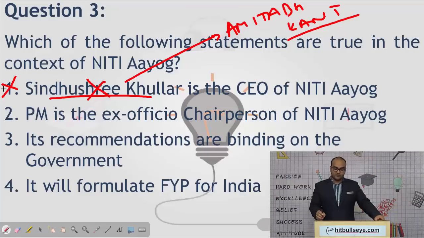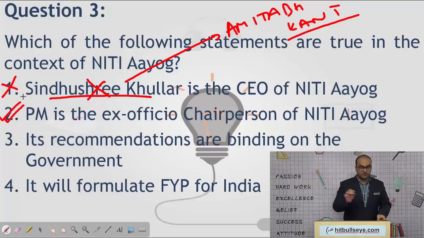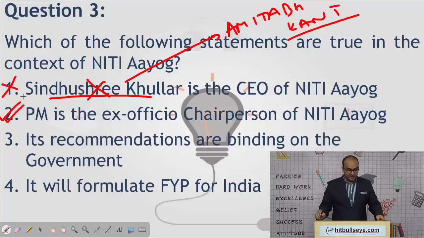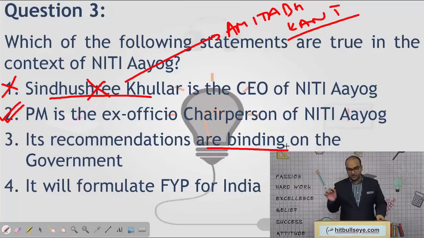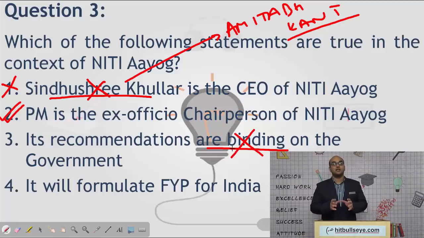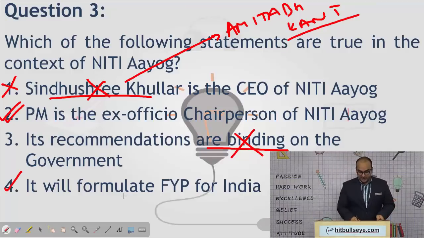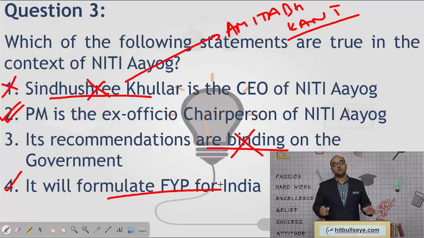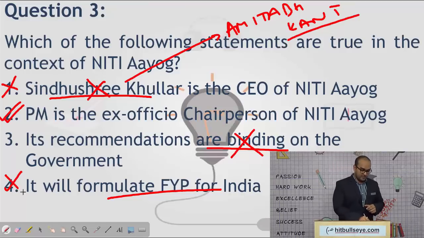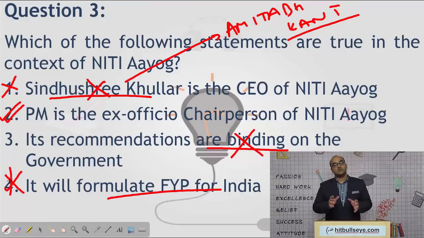Prime Minister is the ex officio chairperson of Niti Aayog. Now this of course is true. We just saw it in the last slide. Its recommendations are binding on the government. These are not. It is purely a recommendatory body. The government can reject its recommendations. And it will formulate the 5-year plans for India. So this is also not true because that was the job of the Planning Commission.